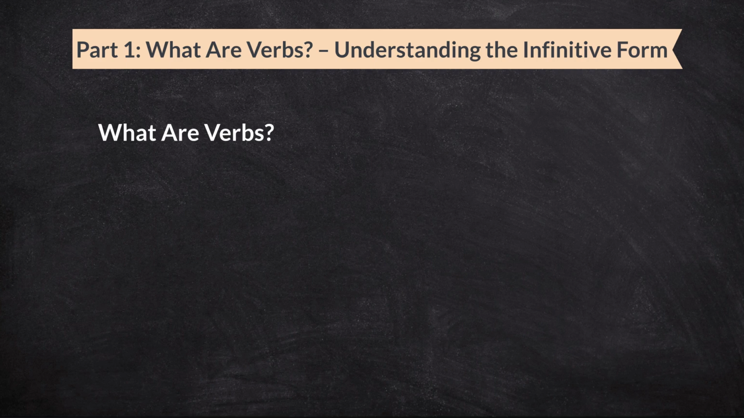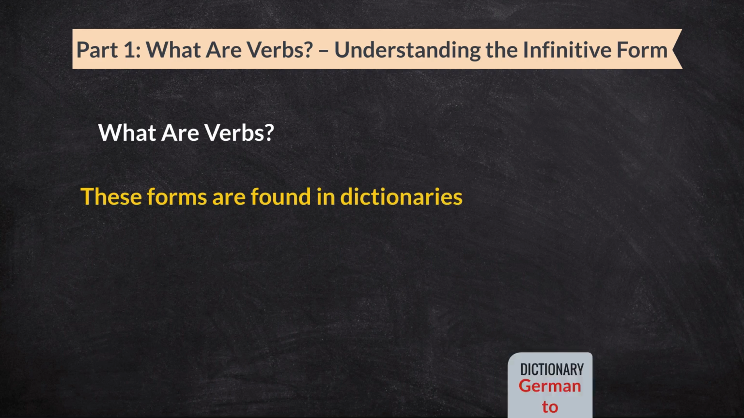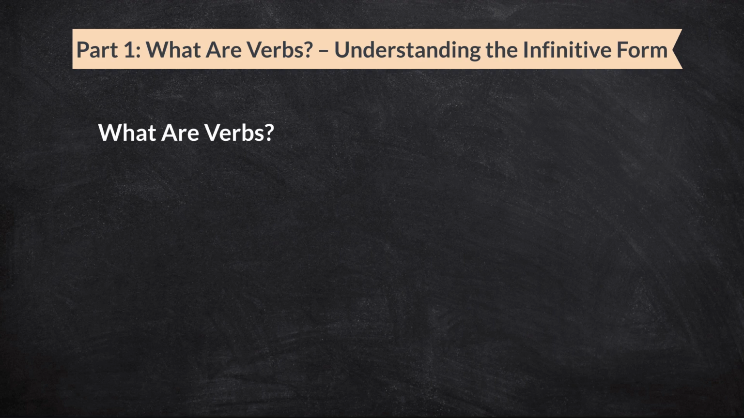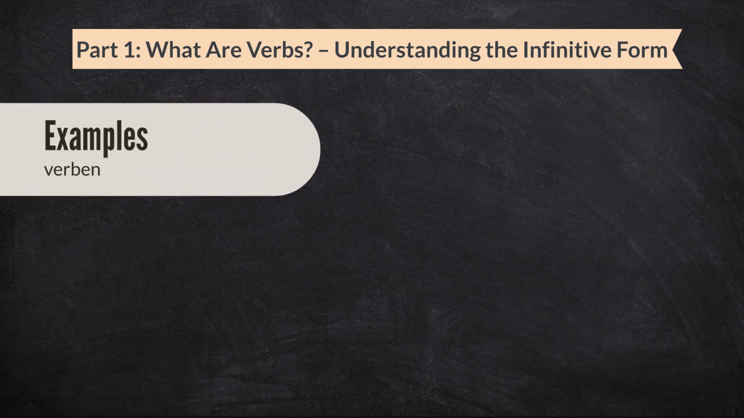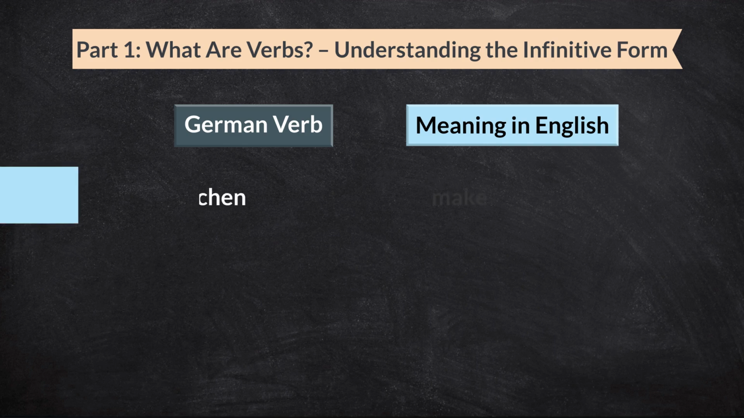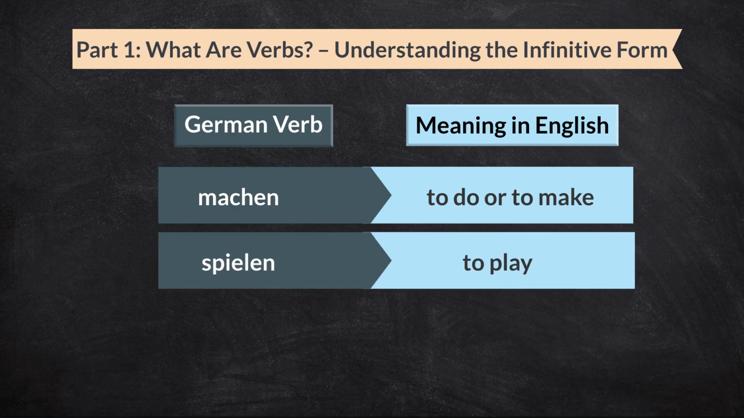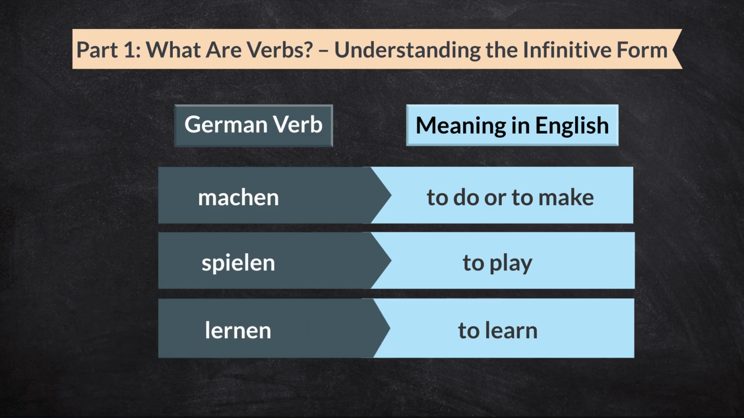In German, verbs usually appear in their basic form in the dictionary. This basic form is called the infinitive. Most German infinitive verbs end with the letters en. Let's look at 3 examples. First, the verb machen. It means to do or to make. Second, the verb spielen. It means to play. Third, the verb lernen. It means to learn. So, when you learn a new verb in German, it will usually be in this basic form, ending with n.